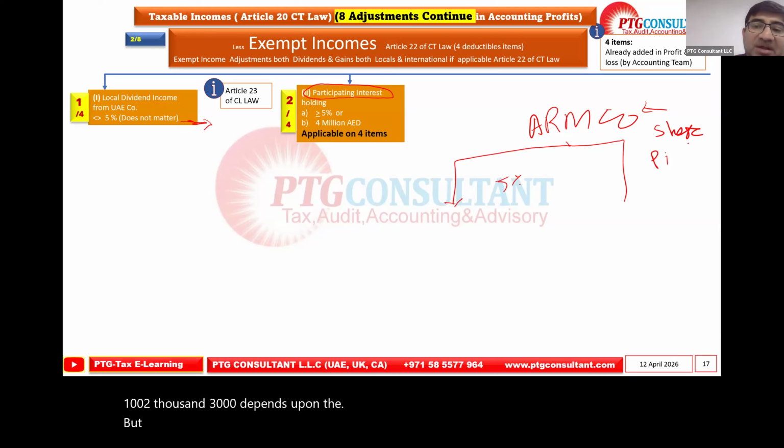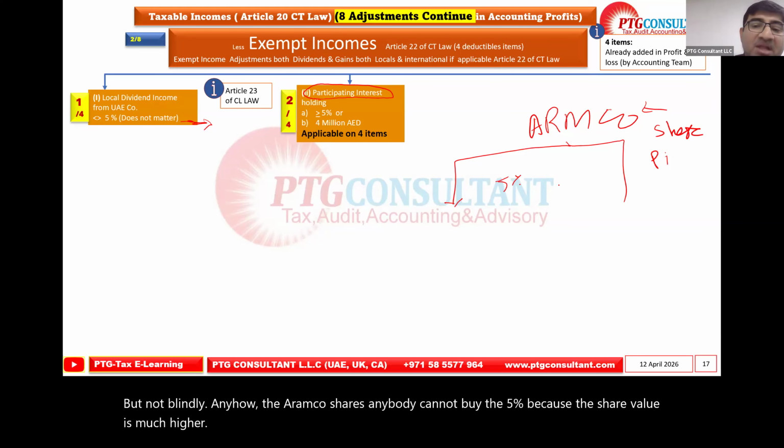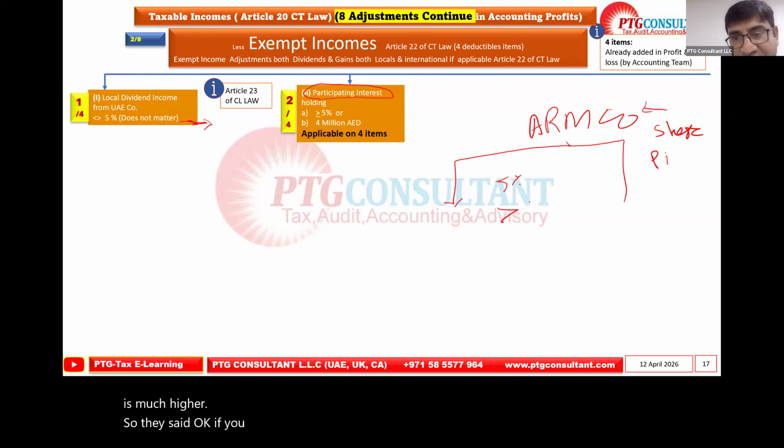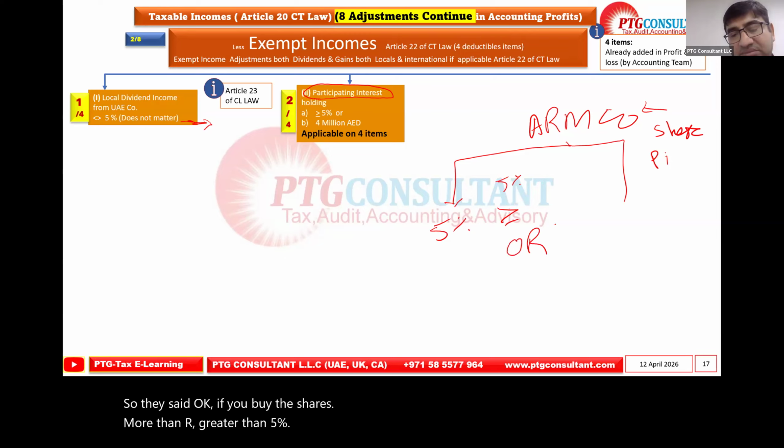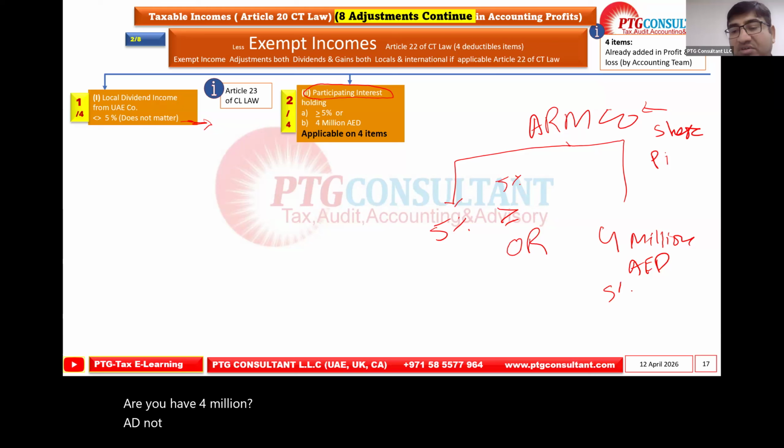Anyhow, the Aramco shares, anybody cannot buy 5% because the share value is much higher. So they said, okay, if you buy shares greater than 5%, or you have 4 million AED, not USD, AED in shares of that company.